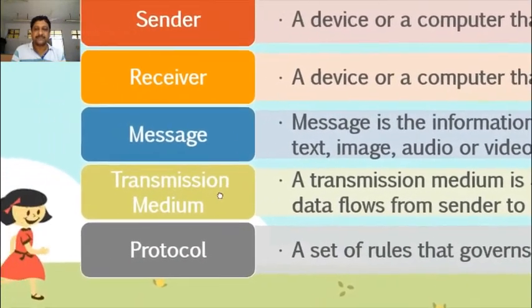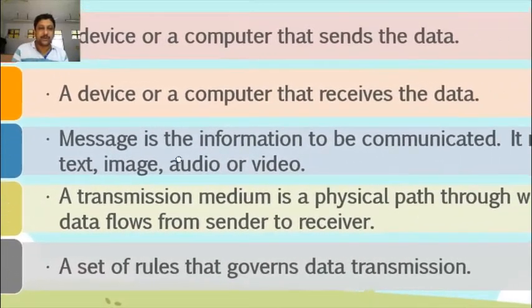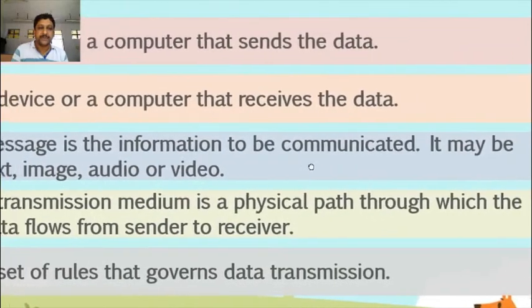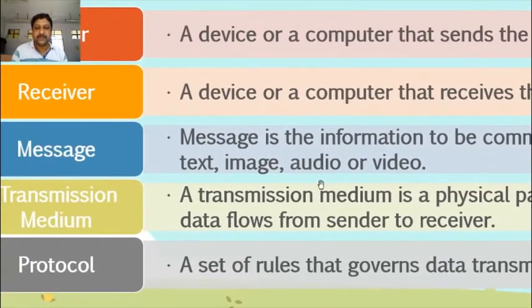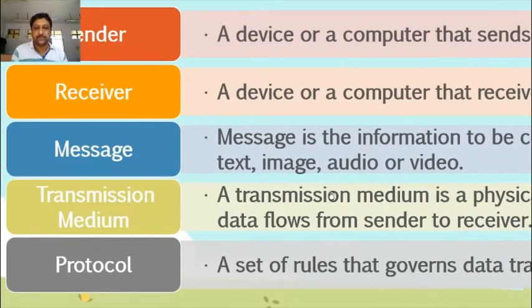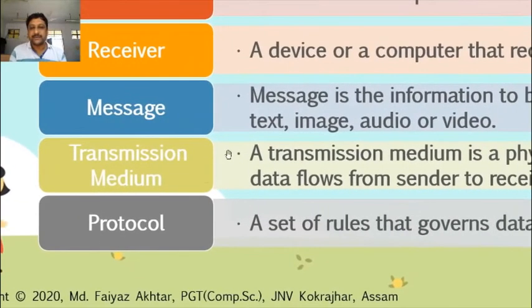Now the message. The material which we want to send from one device to another device is known as the message. A message is the information to be communicated. It may be text, image, audio, or video. It may be written, it may be a picture, it may be audio, it may be recorded audio, it may be recorded video. Many streaming videos and live videos may be there. These are the messages.